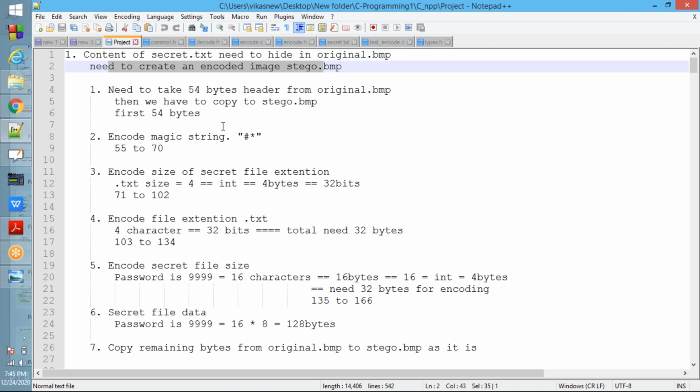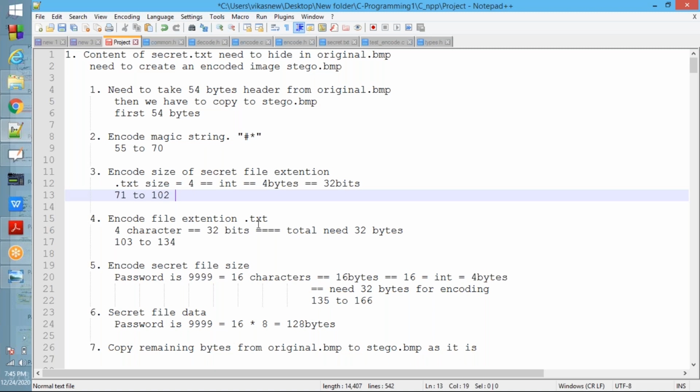The header is over. Next, encode the magic string. For 2 characters, you need a total of 16 bytes, so that's bytes 55 to 70. Next, the size of the secret file extension. The value is 4, an integer, 4 bytes, 32 bits. To encode 32 bits, we need 32 bytes, that is from 71 to 102.